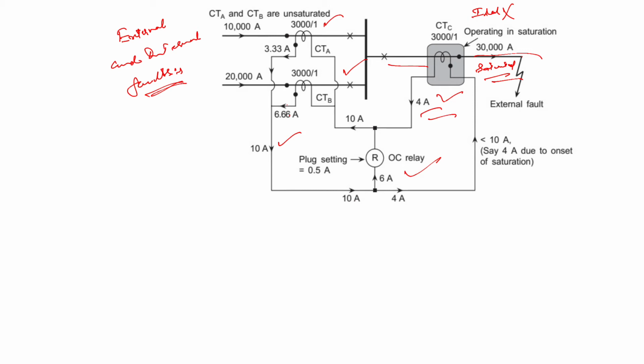This situation will most likely cause the scheme to maloperate. Operation of the differential scheme under an external fault is therefore clearly a cause of maloperation when the CT is saturated and a large amount of current is flowing in the primary of one CT.